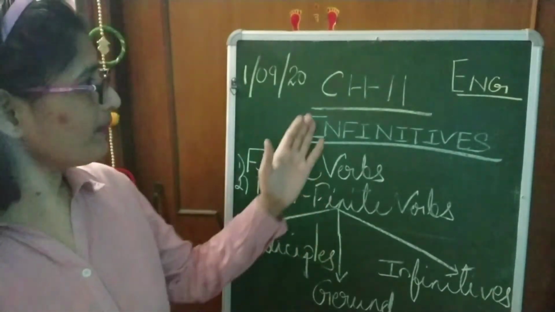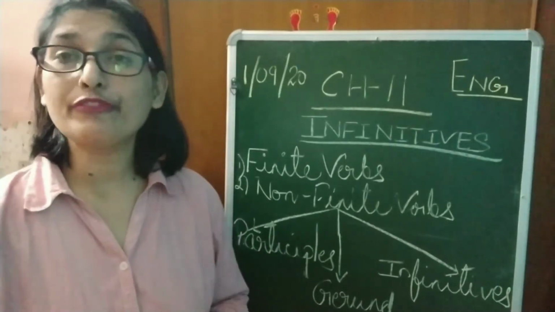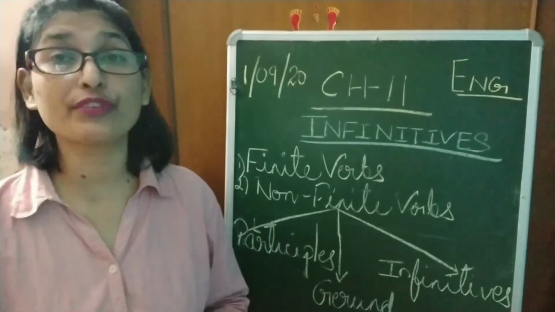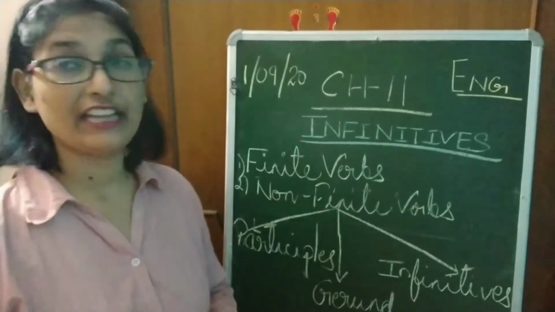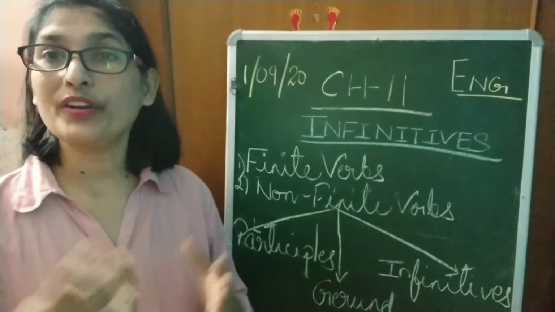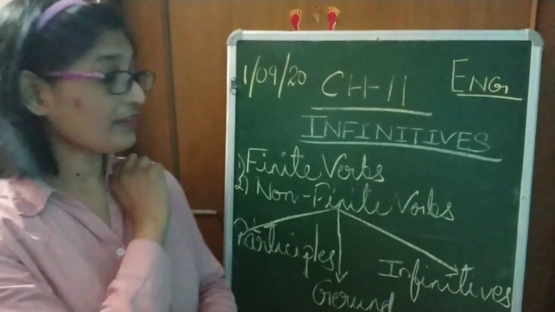Dear children, today we'll see our grammar chapter number 11, infinitives, right? But before this, we have to revise a few concepts so that it will be easy for you to understand infinitives. First we have to talk about finite verbs.